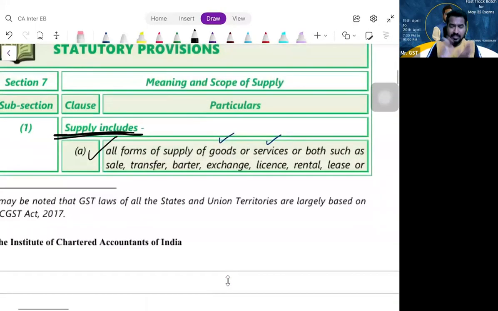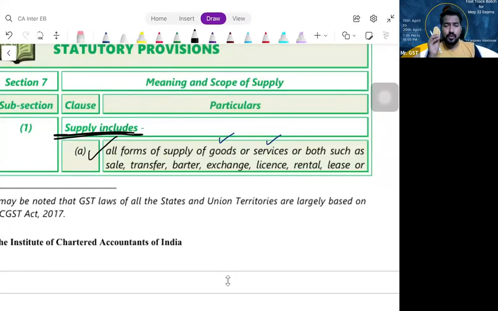If you look at section 7, subsection 1, clause A, it says that all forms of supply of goods or services or both, for consideration in the course or furtherance of business from a person to another person, is called supply. They gave some examples in the clause itself, such as sale, transfer, barter, license, exchange, lease. They are just examples. They are not conclusive.